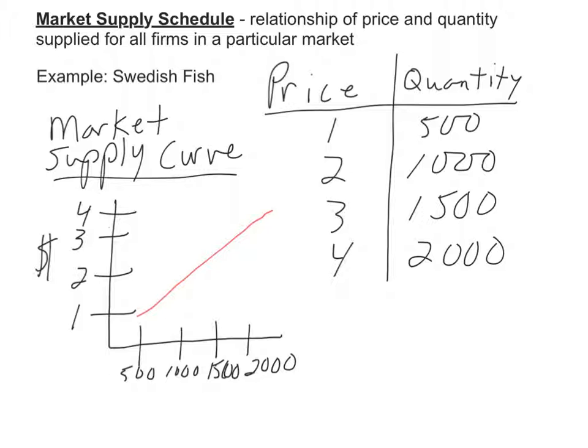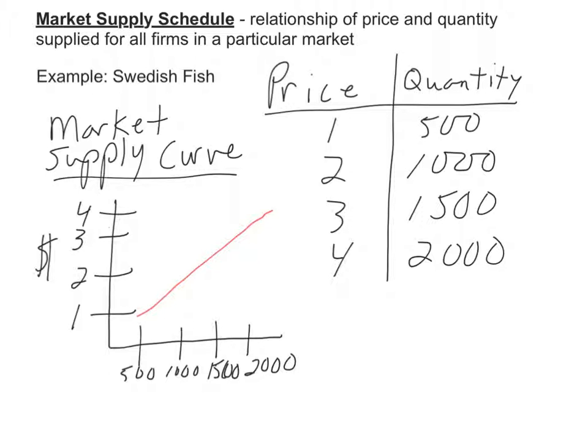But you can see in the supply schedule, it's just like the regular supply schedule, but the quantity is greater because this is all firms in that particular market. So instead of at $1, it was 50 in the one before this, but now it's 500, 1,000, 1,500, and 2,000 for each price of the bag. So it's all firms there.